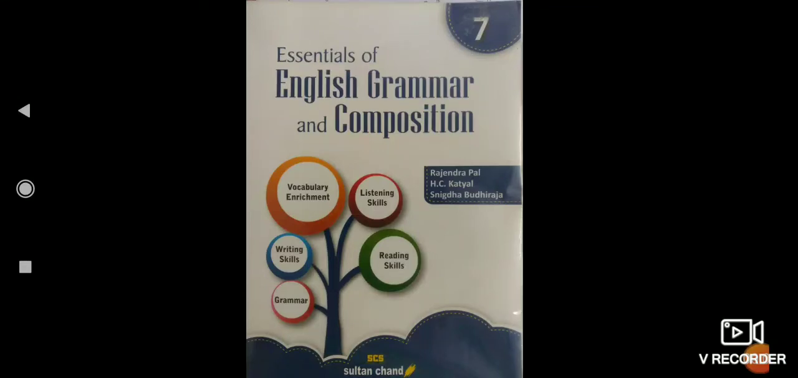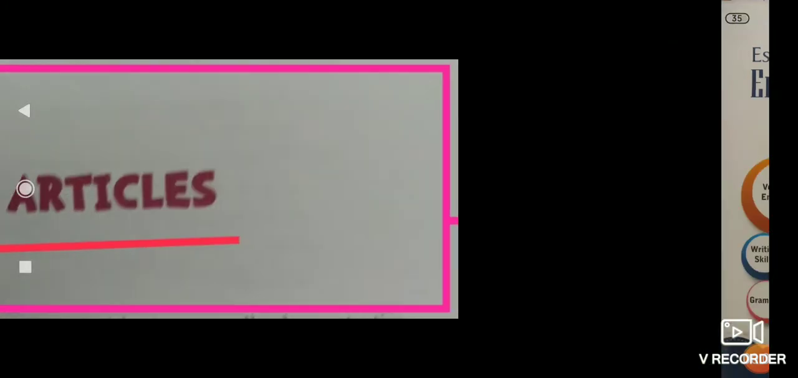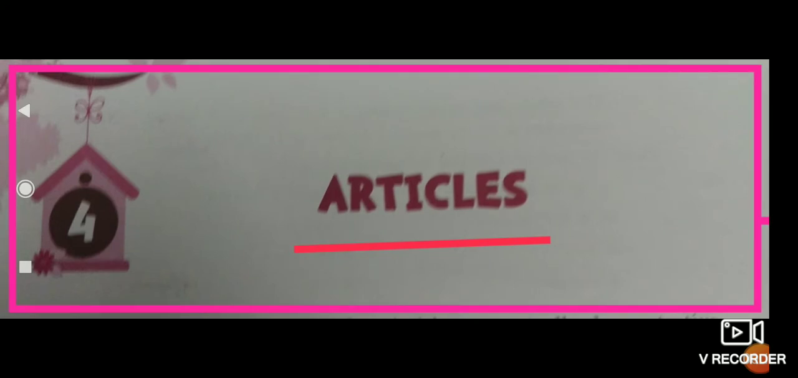Good morning, dear students. Today we'll continue chapter number 4 of our English grammar book, Essentials of English Grammar and Composition. The name of the chapter is Articles. In the previous video, we discussed the use of articles: where do we use a, where do we use an, and where do we use the article. Now we will discuss omission of articles and repetition of articles.